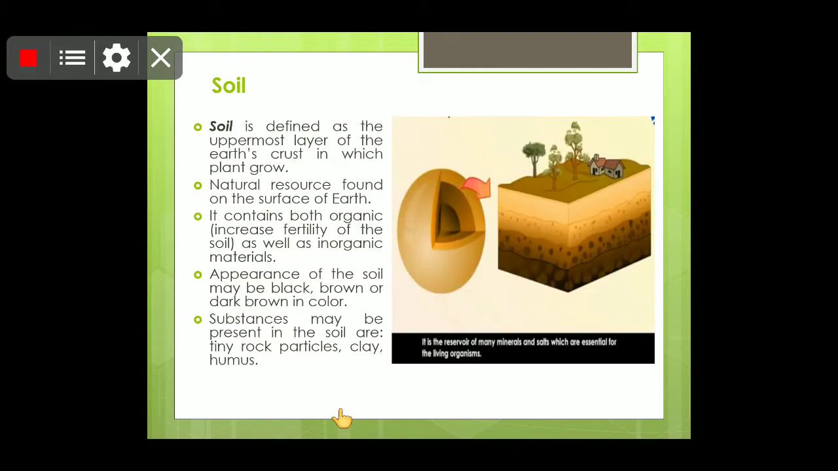So, children, whenever you hear this term soil, the first thing that will come to your mind is plants. Children, it is very clear that plants cannot grow without soil. If there is no soil, you cannot sow the plant. And children, I hope there is no need to tell you the importance of plants, as plants are the primary producers and the primary source of food.